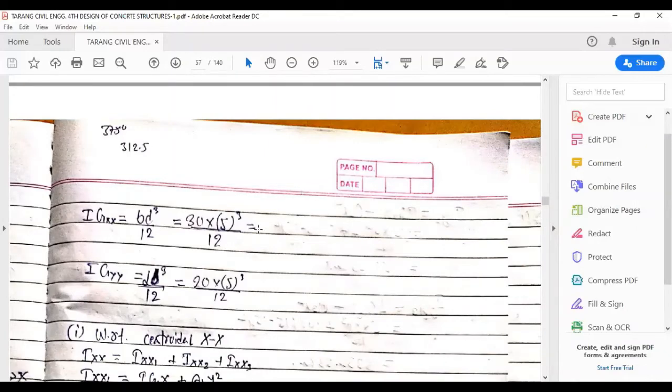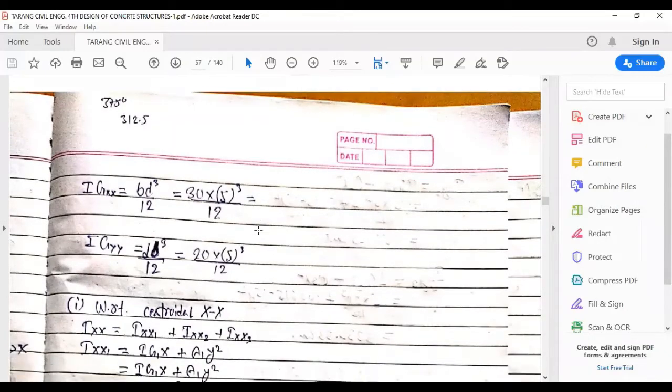Now we'll use the formula. This is the moment of inertia along the x axis, along the direction x, and using radius of gyration, it is represented by the formula bd cube upon 12.